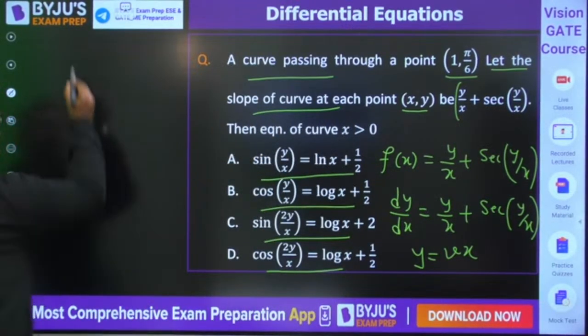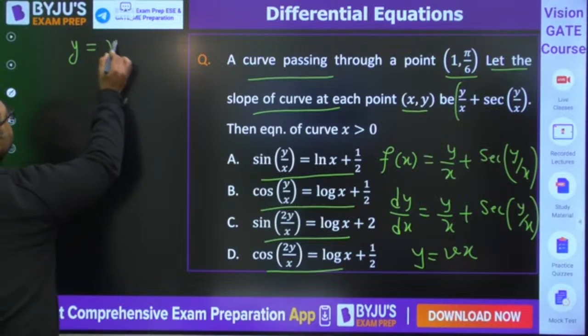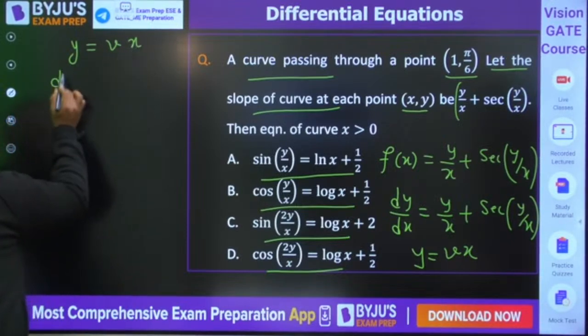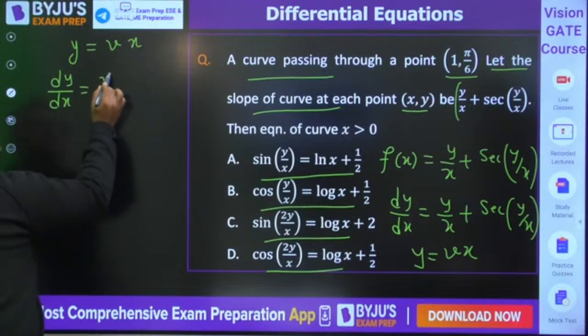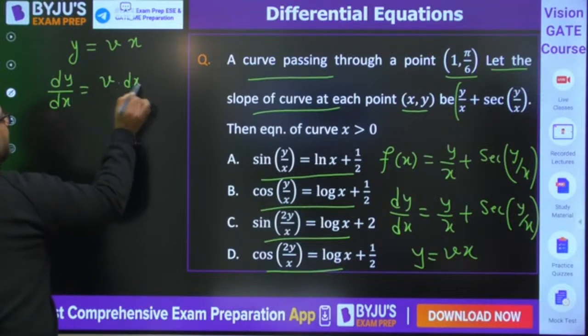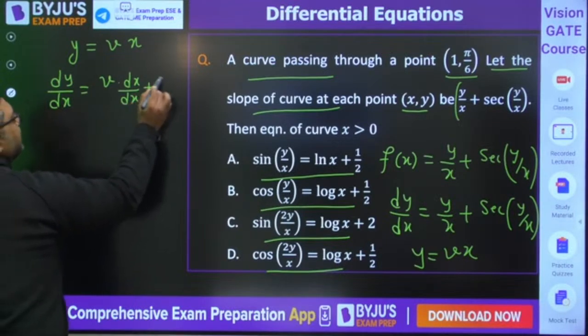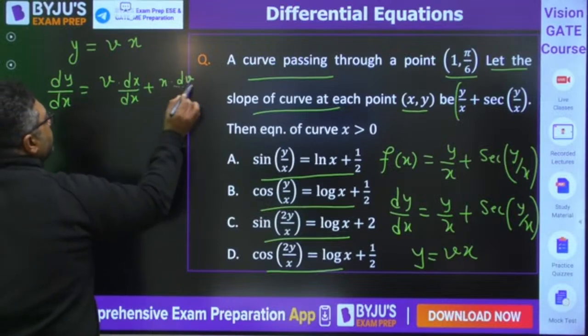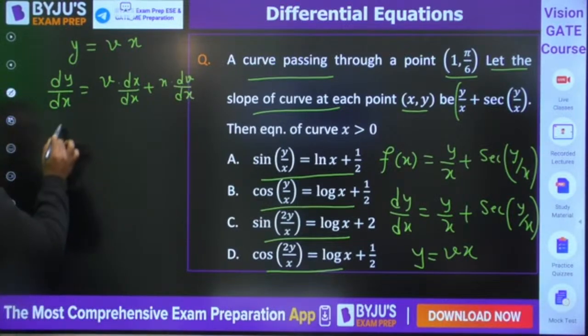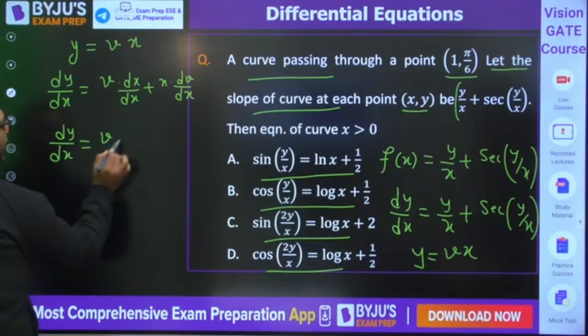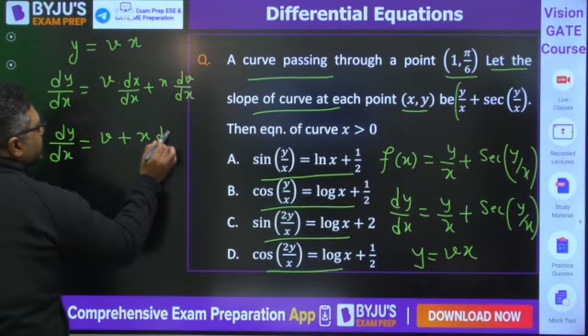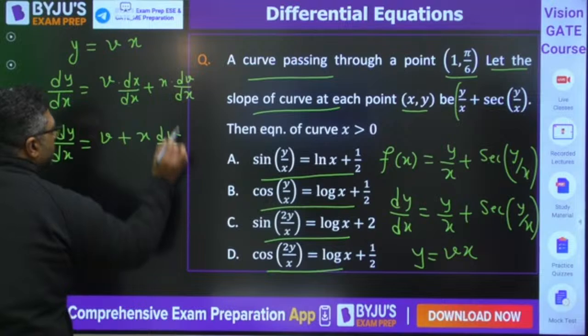When you put y equals vx, then you know that we can write dy by dx. This is a product of two functions, so v into dx by dx plus x into dv by dx. So from here dy by dx can be written as v plus x dv by dx.